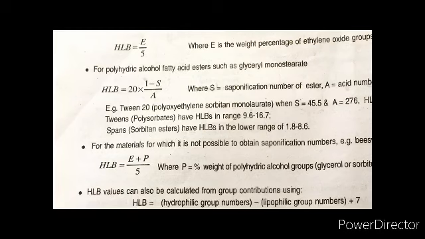Then one more formula is there for materials for which it is not possible to obtain the saponification numbers, such as beeswax. So we have the formula HLB is equal to E plus P by 5, where P is the percentage weight of polyhydric alcohol group, glycerol or sorbitol. Then HLB can also be calculated from group constitutions: HLB is equal to, we first take the hydrophilic group numbers minus lipophilic group numbers, then this is added to 7.